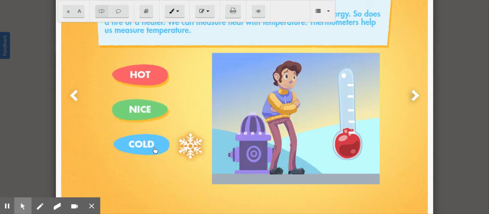And then when it's cold, of course, the thermometer is not going to be very full at all, because there's not a lot of heat energy in the air. And if you look, just like in the winter time here, we need to wear jackets and long pants and closed shoes, so that way we are nice and warm, because there's not a lot of heat energy in the air.